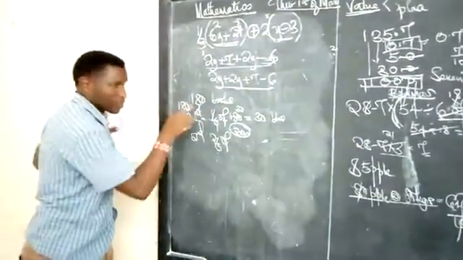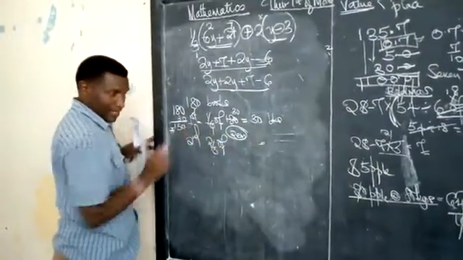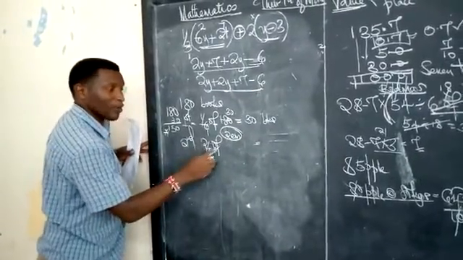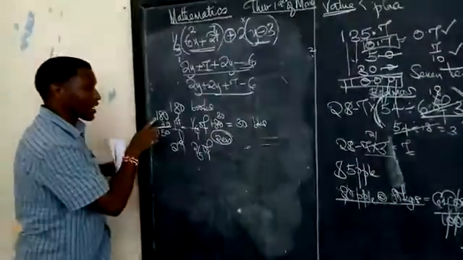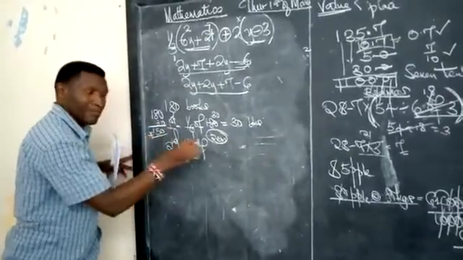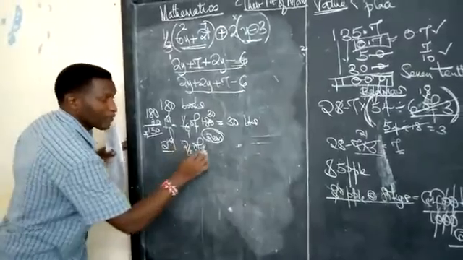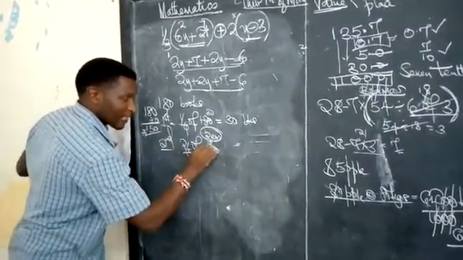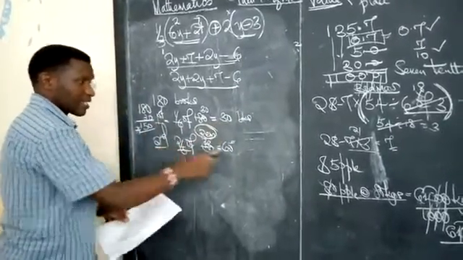We had 180 books. We sold 30 in the first day. When we come to the second day, we are told he sold 2/5 of the remainder. So step 1, we need first to calculate the remainder. We had 180 books and they sold 30, meaning the remaining is 150. So in the second day, he sold 2/5 of 150. This gives you by 5, 1, by 5, 30. Do you all agree it's 60? First day, 30. Second day, 60.